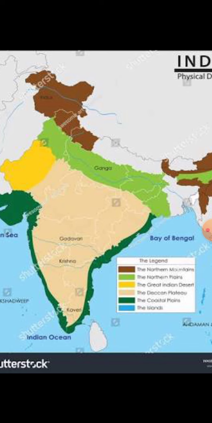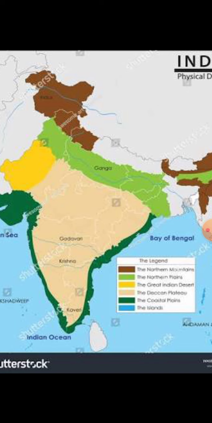Children, in 2004, the tsunami affected the islands, and you have to find out from newspaper reports, or by speaking to your elders at home, your neighbors or your relatives. You have to speak about the tsunami and get the information about the tsunami. So now we came to an end of the lesson.